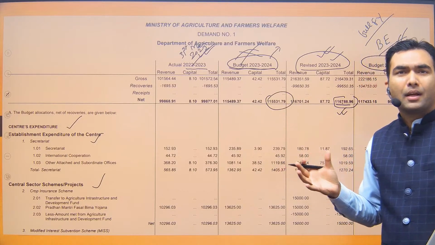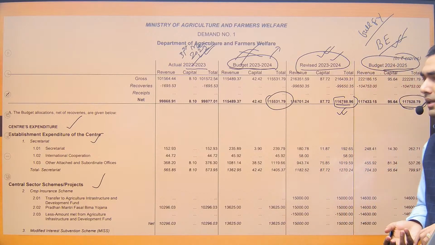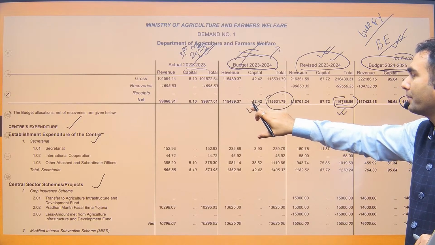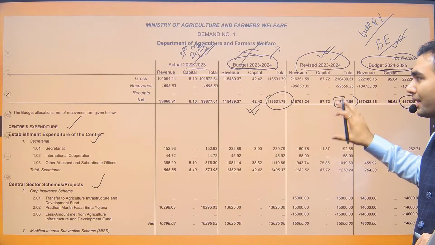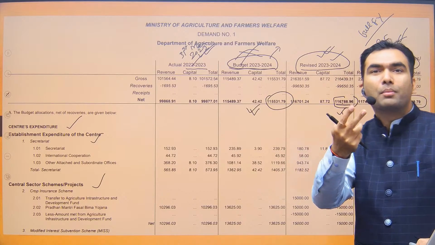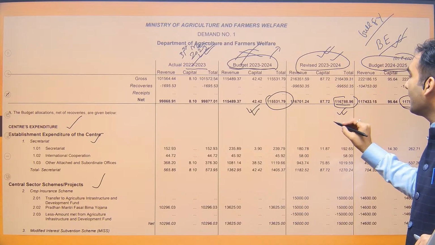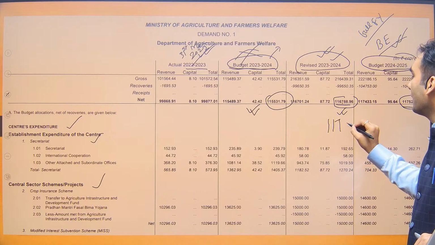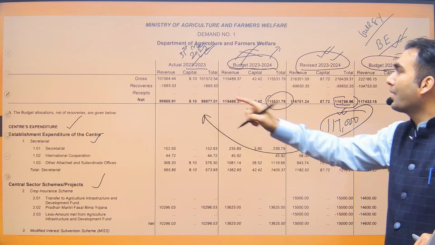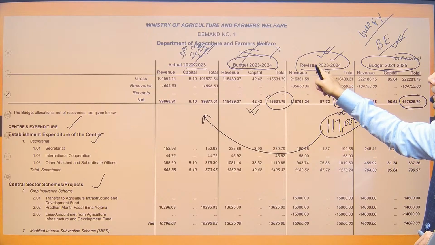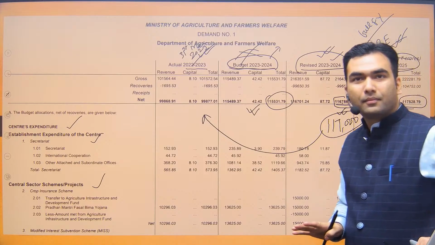It is such a big country, definitely there would be some difference. What you plan in a year is not necessarily what happens. So this was last year's data which was presented in the budget when the budget was presented, and now the data stands revised. There are still 2 months left in this financial year, so in 2 months it is possible that this 1,16,000 becomes 1,17,000. In the next year the finance minister will present the actual budget, and in actual 2023-24 the number would change to 1,17,000.